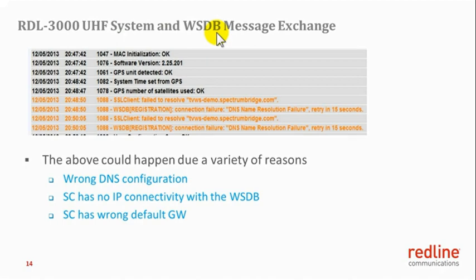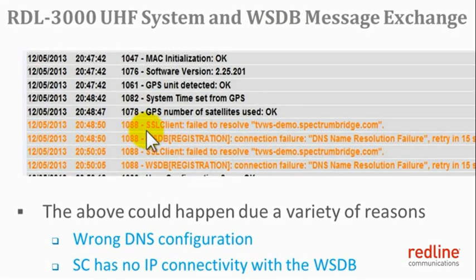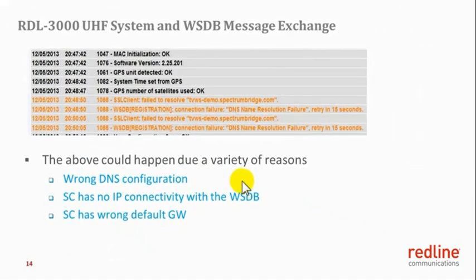list of available channels. As you can see here, the RDL 3000 unit fails to get access to the white space database. And the failure message reported here is DNS name resolution failure. The system will retry in 15 seconds again. This could happen because of a number of reasons. Most important of these reasons could be wrong DNS configuration. A DNS server is not available, or the DNS server IP address has changed, or the DNS server IP address has been configured wrong in the unit.